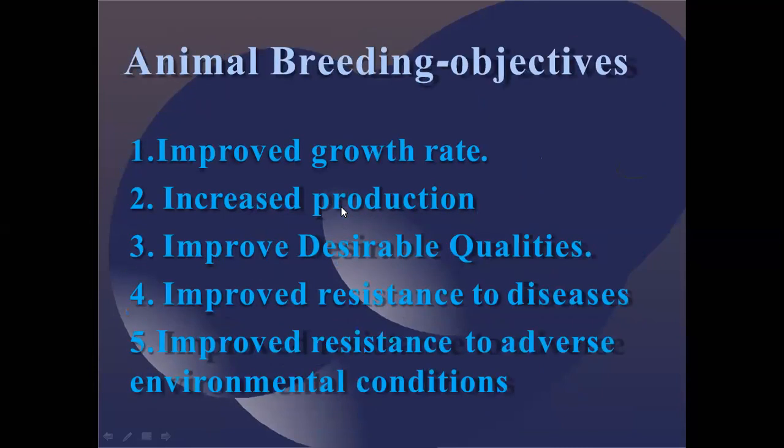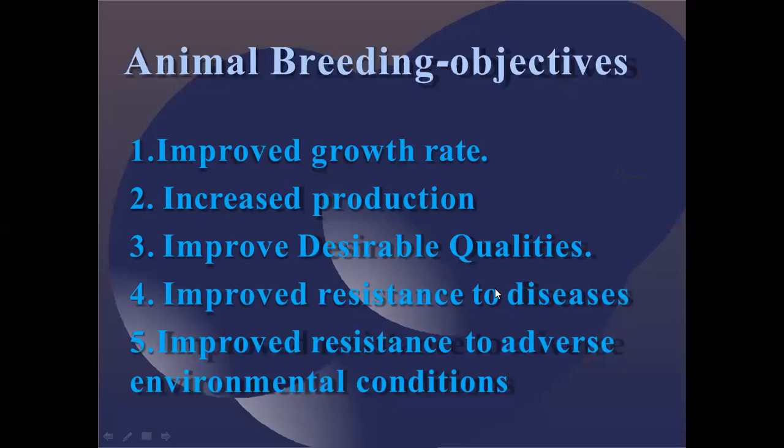But before that, one should understand why animal breeding is to be carried out. Why is it carried out? First of all, to improve the growth rate of the product that we are going to develop, then increase production, then improve the desirable qualities, then improve the resistance to diseases. Suppose any animal is suffering from any kind of disease, then the product developed from that will be of inferior quality, or will have some problems.